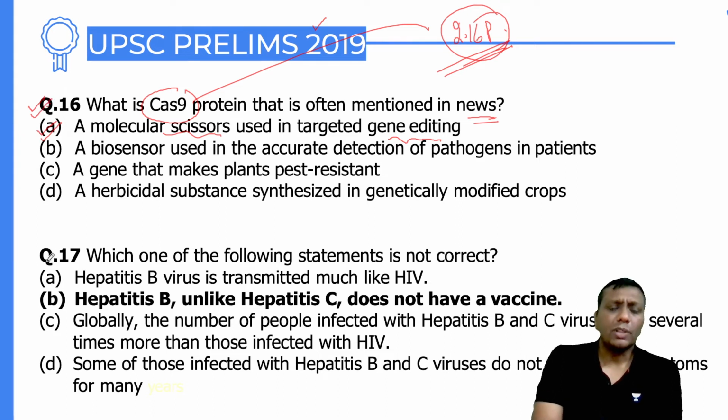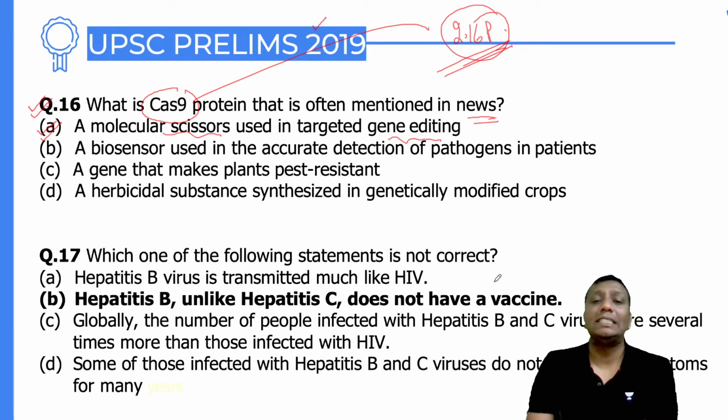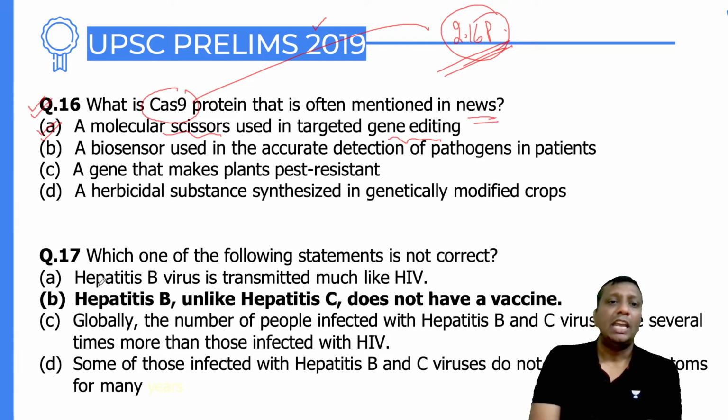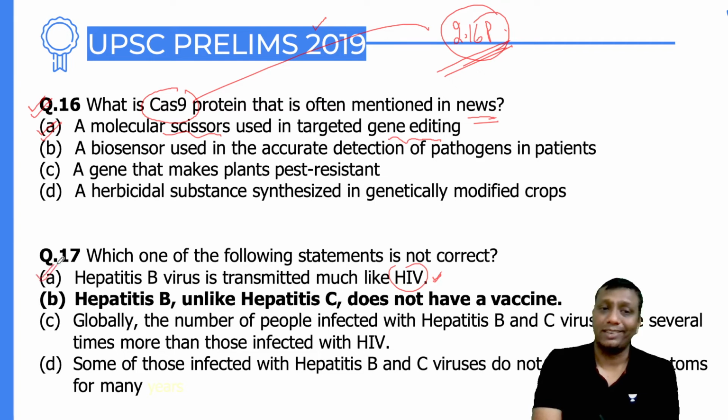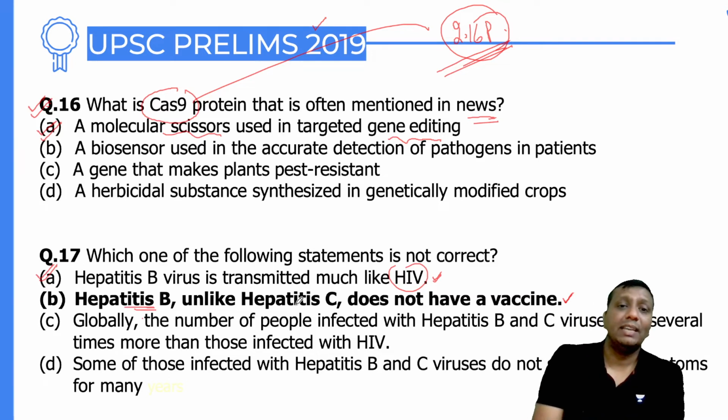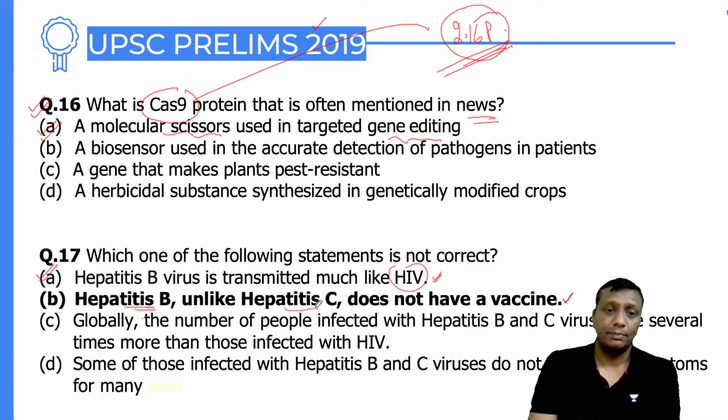Okay. Question number 17. Which one of the following statements is not correct? 1. Hepatitis B virus is transmitted much like HIV. Okay, so this is definitely right, guys. With the help of sex, with the help of blood transfusions, HIV is going to spread, and hepatitis also spreads in the same way. That is right. Hepatitis B, unlike hepatitis C, does not have a vaccine. No. Hepatitis B has a vaccine. Even hepatitis C does not have a vaccine. That is a different part. Okay, fine.